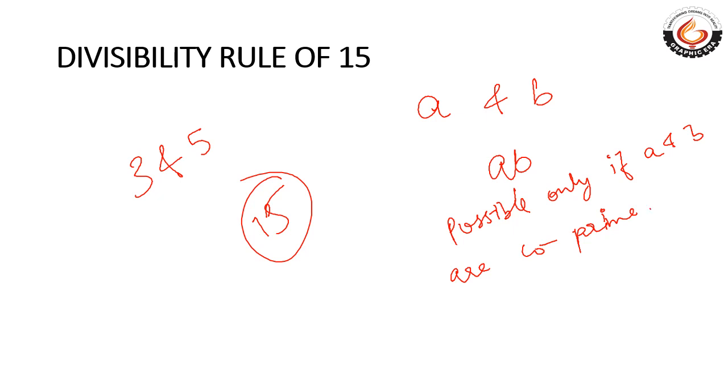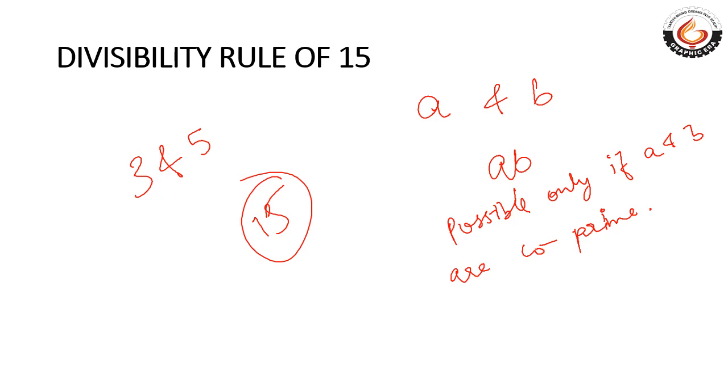Now what are co-prime numbers? A prime number is a number which has only one factor other than 1 and itself. Co-prime numbers are those numbers which have no common factor.